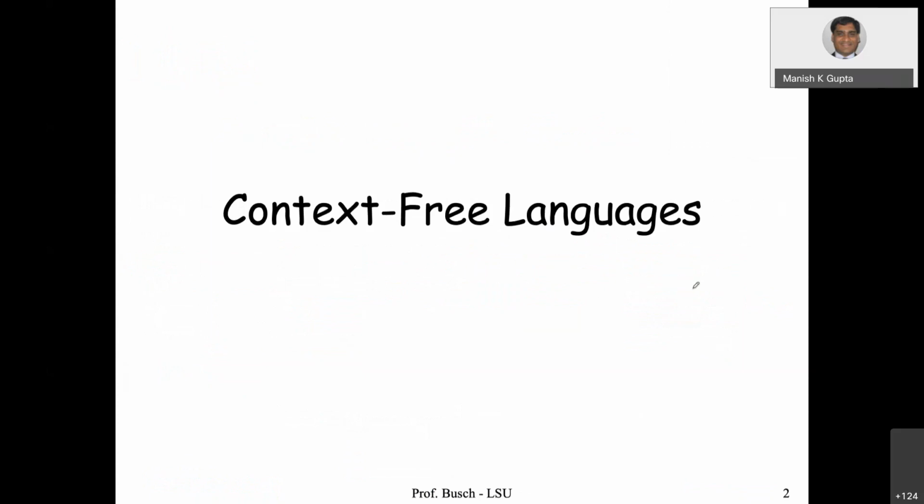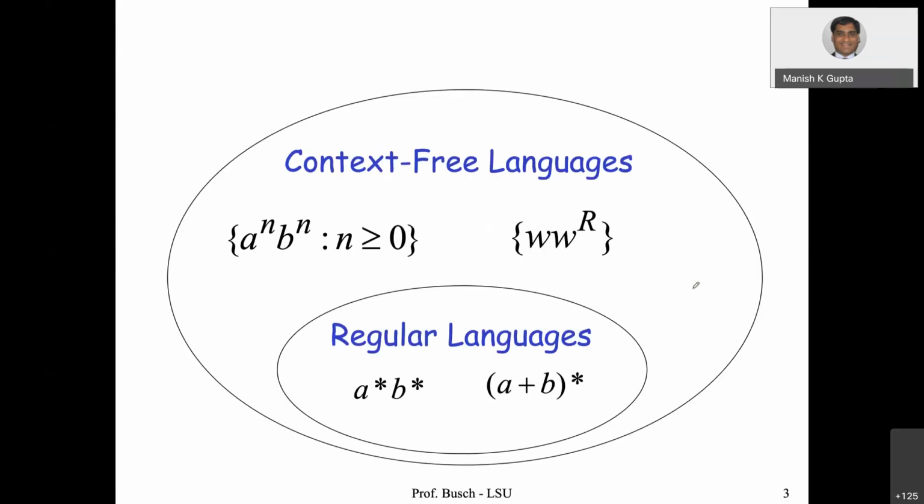So context-free languages, these are the languages which are accepted by push-down automata. So examples are a^n b^n. As you know, a^n b^n cannot be accepted by any DFA or NFA, so they are not regular languages, right? They cannot be accepted. So this language is an example of context-free languages, or in short, we call it CFL, context-free languages.